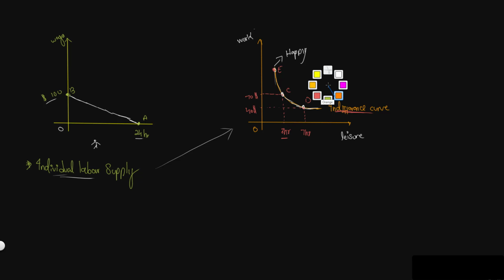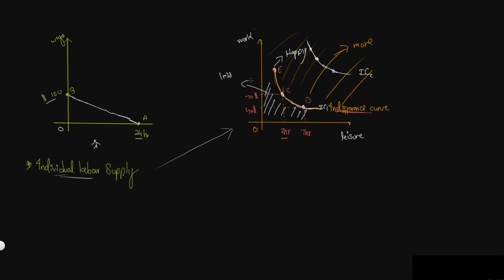Any point on the right, so any point over here, this entire area would represent more utility. So if I were to have an indifference curve, let's say something like this, let's call this IC2. All of the points on IC2 will provide me more satisfaction than IC1, and any point below, any point over here, would provide me less utility, would provide me less happiness. Also, if I have any indifference curve over here, all the points on the curve would provide me proportionally less happiness than IC1.